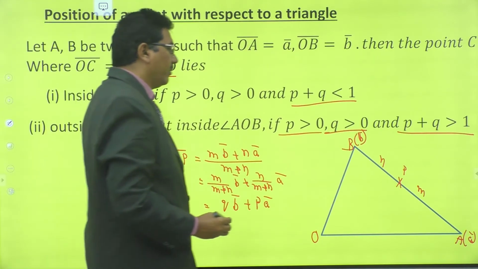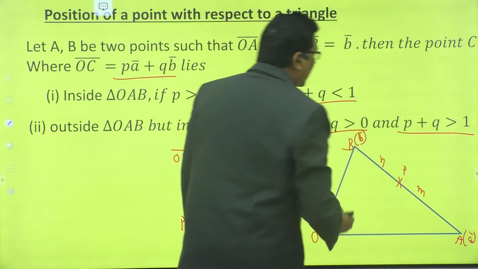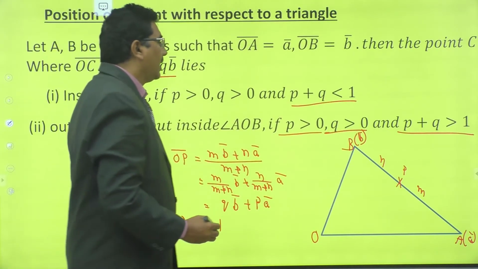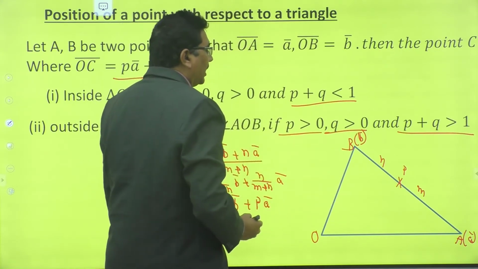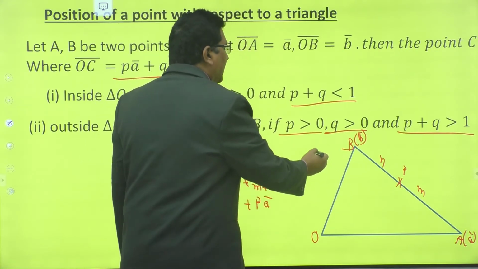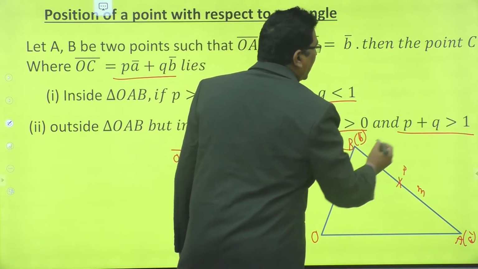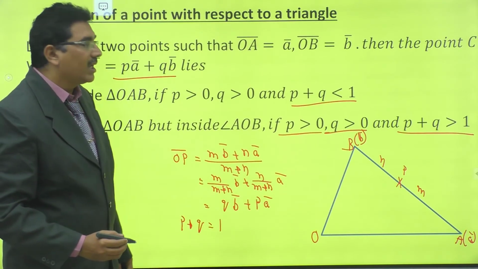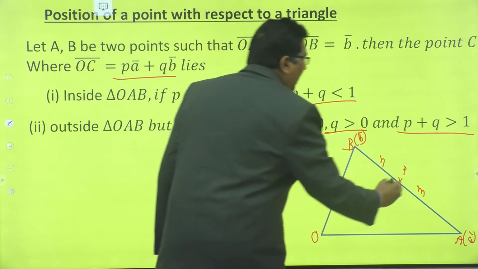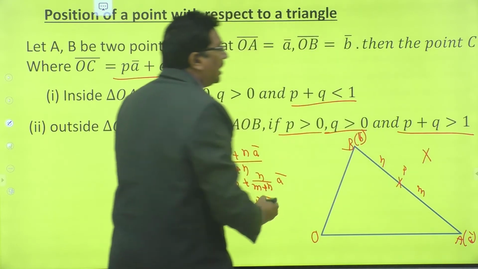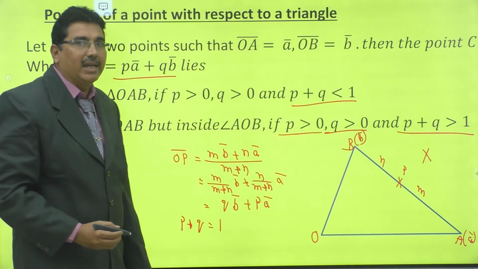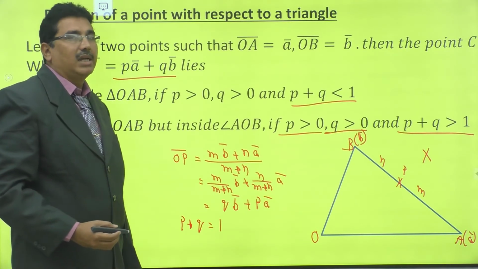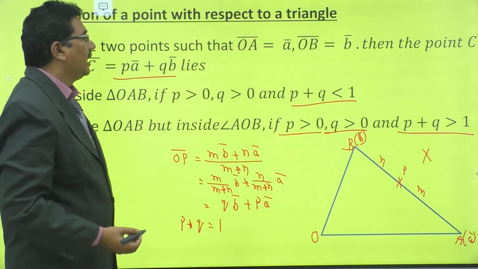This is outside triangle OAB, but inside angle AOB. Outside triangle OAB means this is also outside, this is also outside, but inside angle AOB. Inside angle AOB means this is the outside of triangle OAB and inside angle AOB. Right. Now let us see remaining cases.